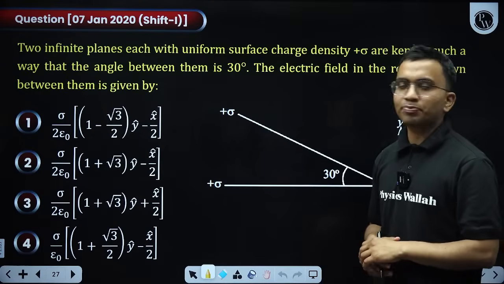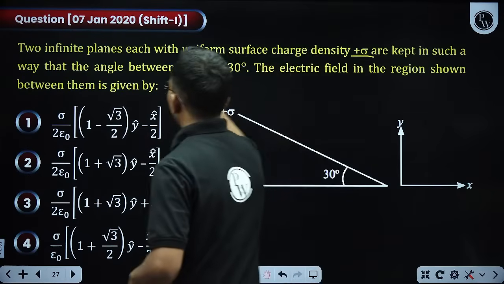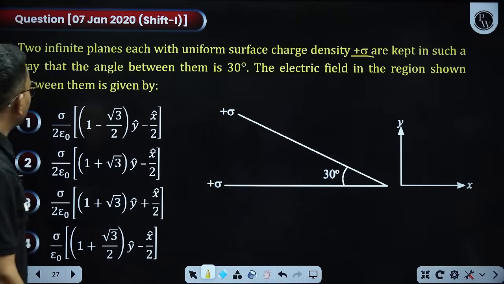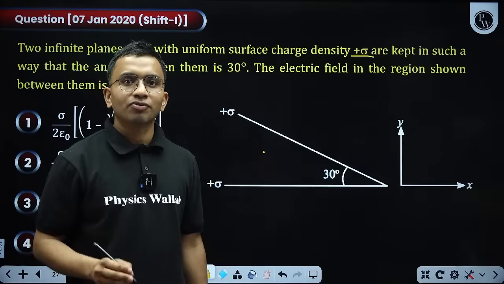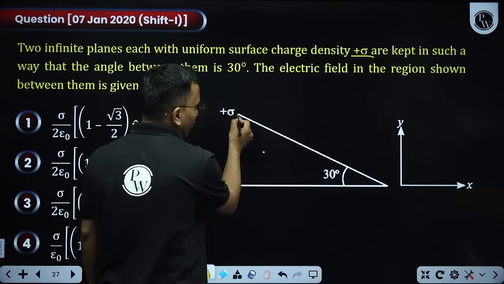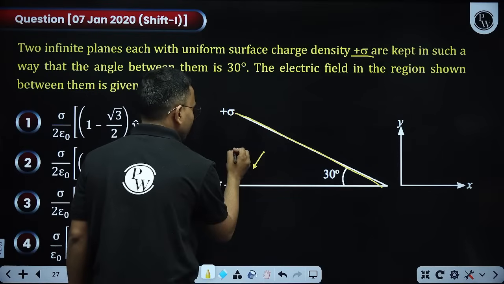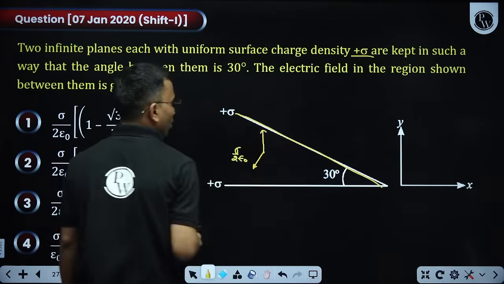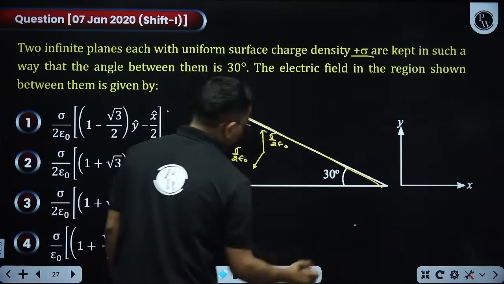Okay, black mystery. Now, two infinite plane sheets with uniform surface charge density plus sigma are kept in such a way that the angle between them is 30 degree, like this. If I ask you the electric field in the region shown between them, what will you say? Due to each sheet, find and take the vector resultant. Now due to this sheet, it will be in this direction. How much? Sigma by 2 epsilon naught. Due to this sheet, it will be in this direction. How much? Sigma by 2 epsilon naught. Now just see how much the angle is.